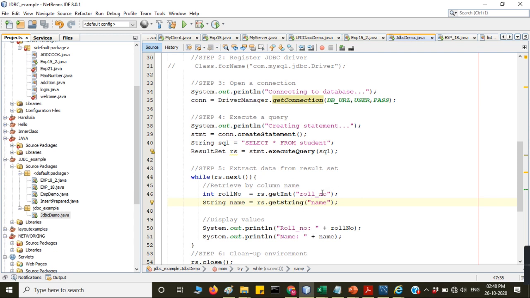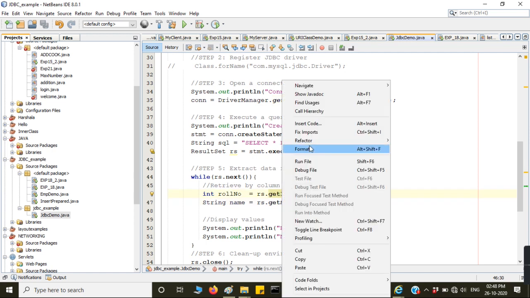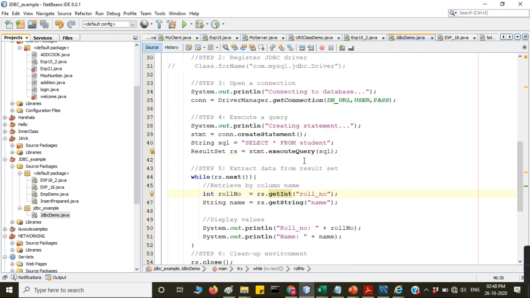And here, suppose it is an integer, then you have to use this getInt method. If it is a string, use the getString method. Whatever you retrieve is stored in this roll number, and the name is stored in this name. And then you have to display the values. So I am running the program, run this and see here.